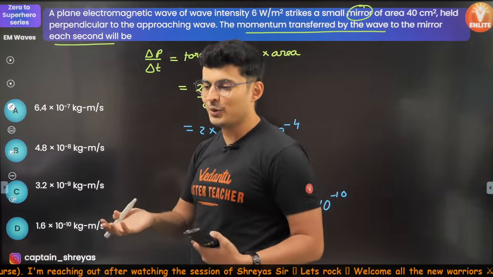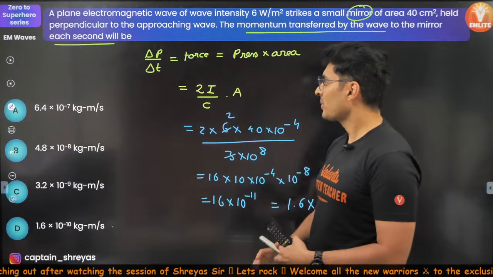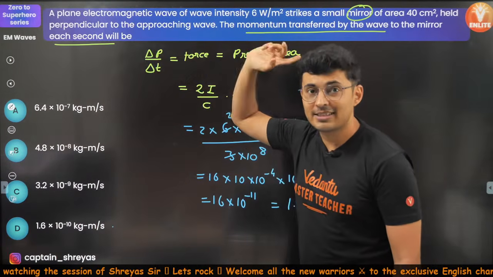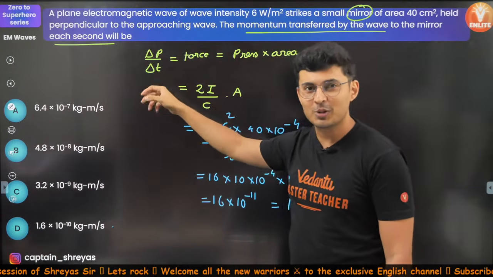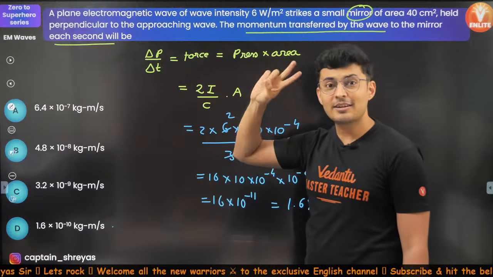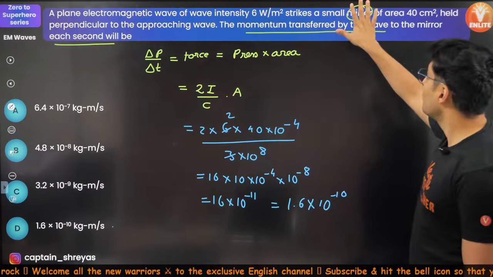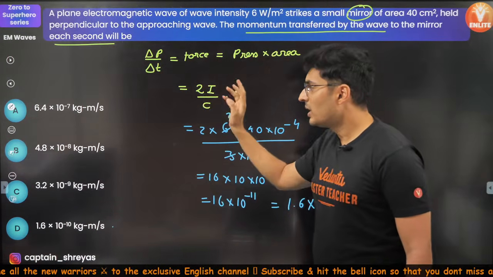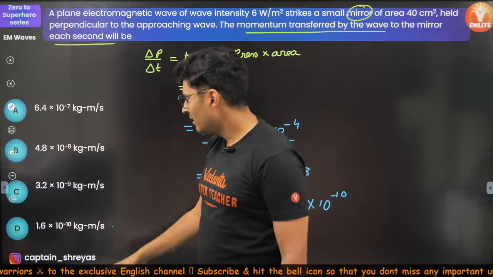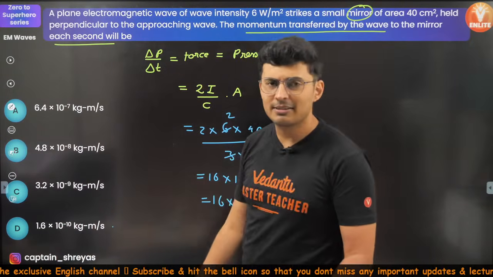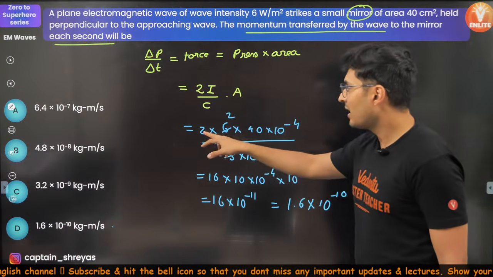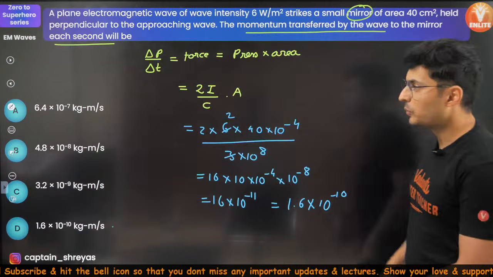So you just have to use your logic, 11th standard: rate of change of momentum is force. Force is pressure into area. Pressure, radiation pressure. Last thing, mirror. Many people will miss the 2 and they will get exactly half the answer. But I don't think half the answer is there. But anyways, you may end up with half the answer if you do not multiply by the 2.